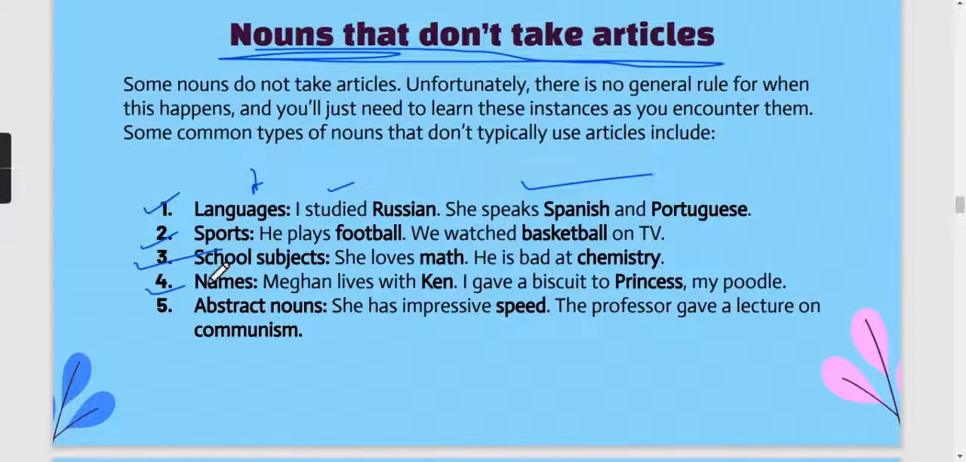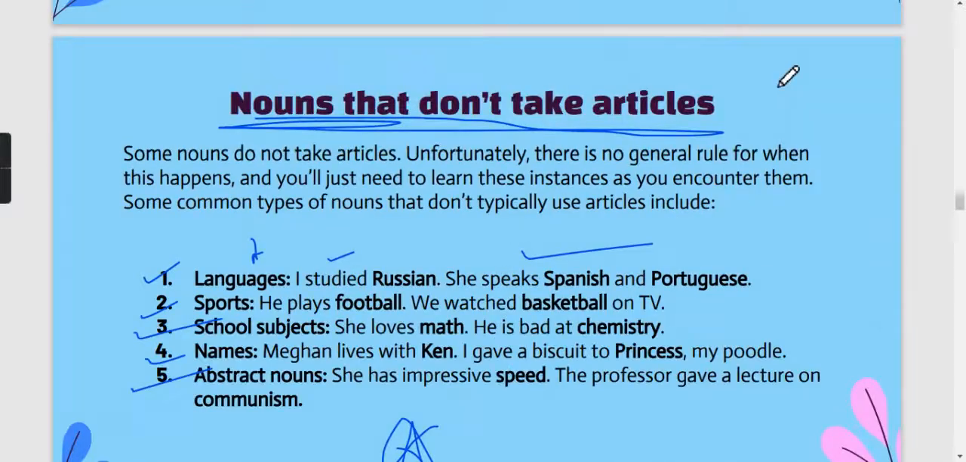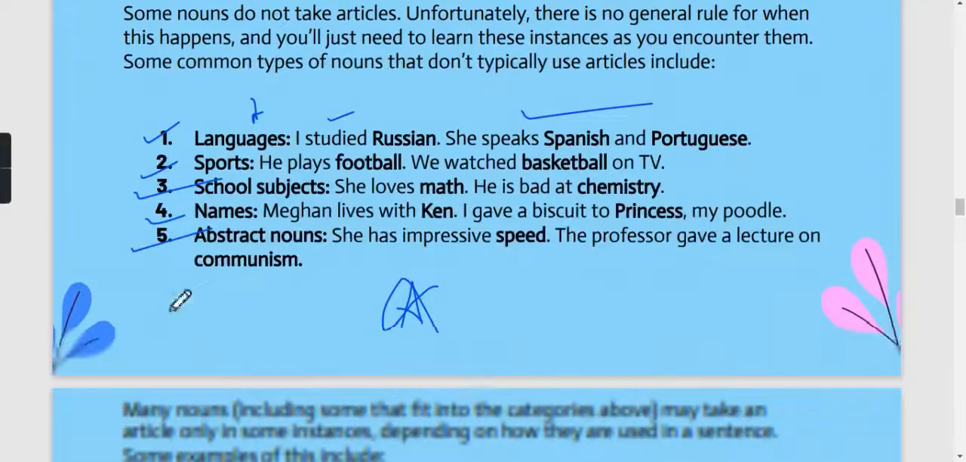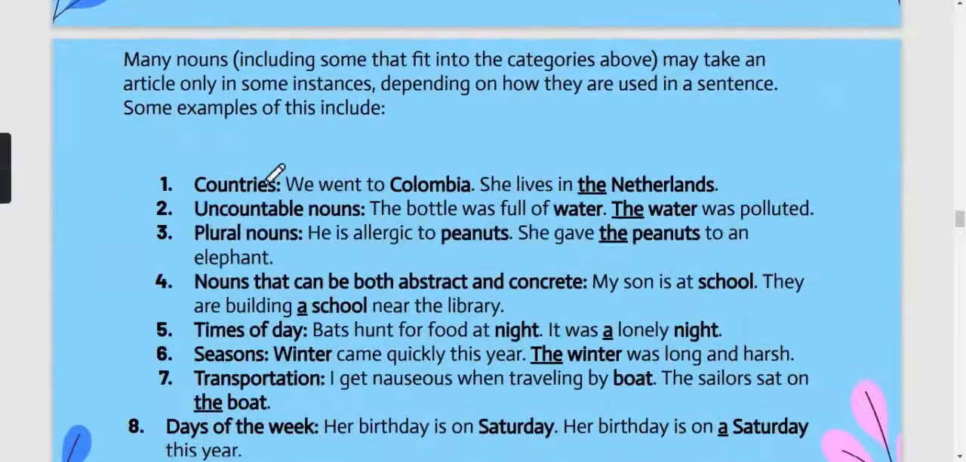Again, names also don't take articles. Megan lives with Ken. We never say that a Megan lives with a Ken. Okay, or the Megan lives with the Ken. Abstract nouns also don't take any of the articles. Like she has impressive speech. The professor gave a lecture on communism. So we have already seen this thing कि articles जो है ना countable nouns में नहीं आ रहे, ठीक है, तो कहीं ना कहीं abstract noun is also coming in the uncountable nouns category. So that is why abstract nouns don't take the articles.